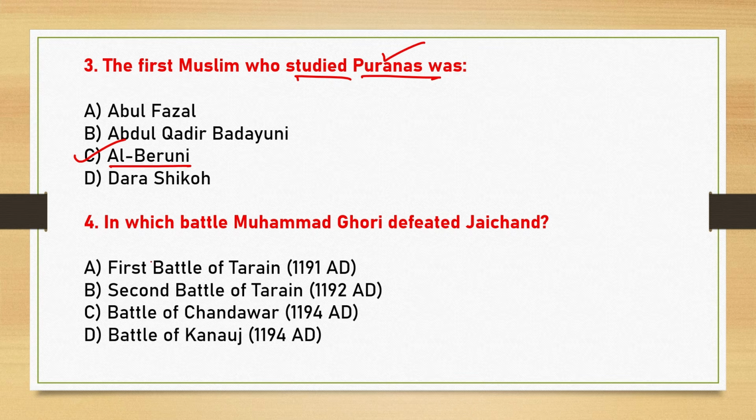Okay, next, in which battle did Muhammad Ghori defeat Jai Chand? So we all know that Muhammad Ghori defeated Prithviraj Chauhan in the second Battle of Tarain in 1192 AD, but Jai Chand was defeated in 1194 AD. So here option C, Battle of Chandawar, is the correct answer. Next,